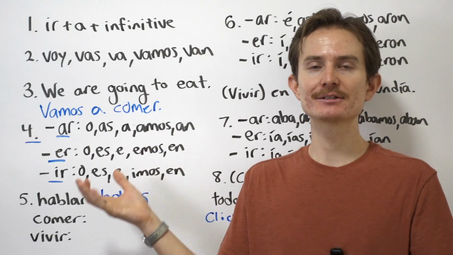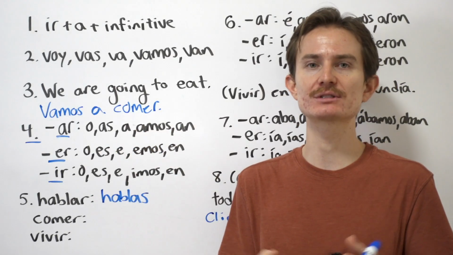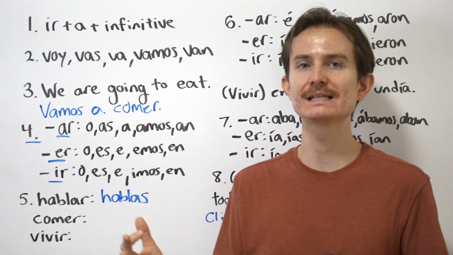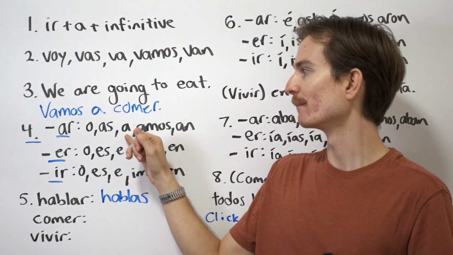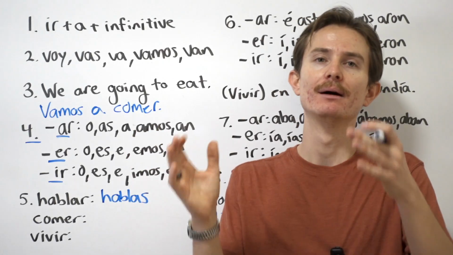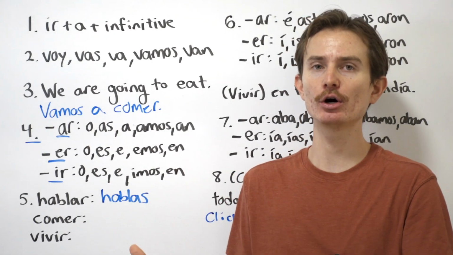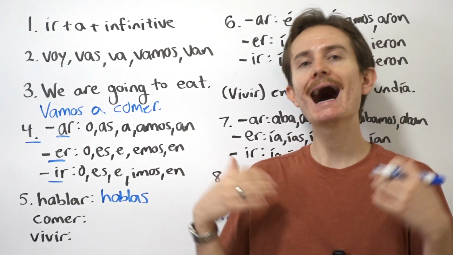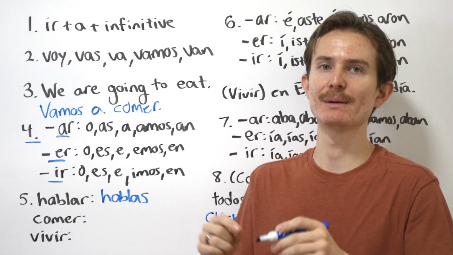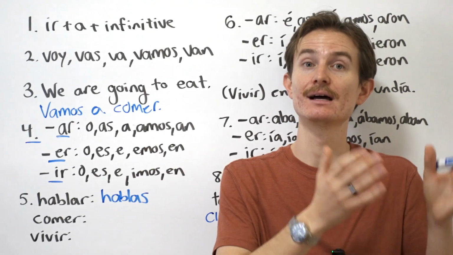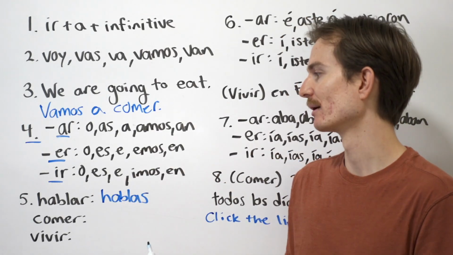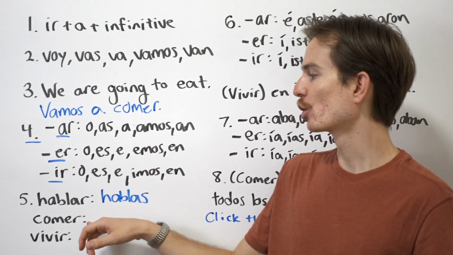So how do we understand who we're talking about if we don't say ella or él or usted? Context clues. So if we've already been talking about Bob, and then I say habla bien español without mentioning Bob, I understand I'm saying Bob speaks Spanish well because I have the prior context that we've been talking about Bob.